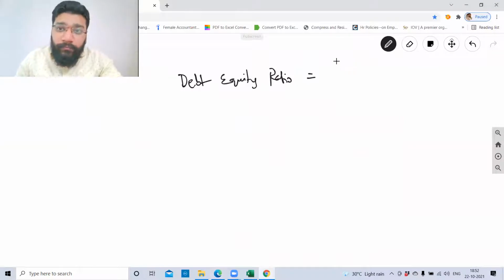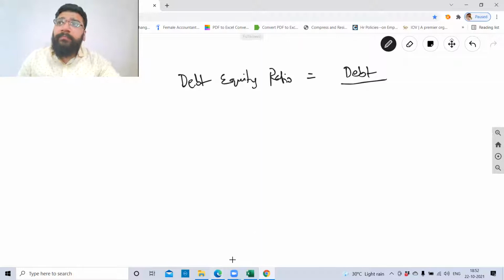Sir, while writing the formula, can we write long-term debts also and debts also? Yeah, you are allowed to do that, but don't write total debt. The formula will totally change. It is always better not to mention long term, short term. Just write debt, so you'll be on the safer side. Debt divided by equity. Equity is nothing but shareholders' fund.